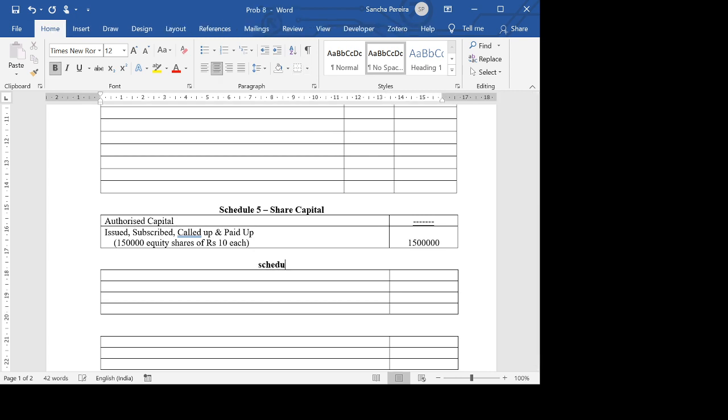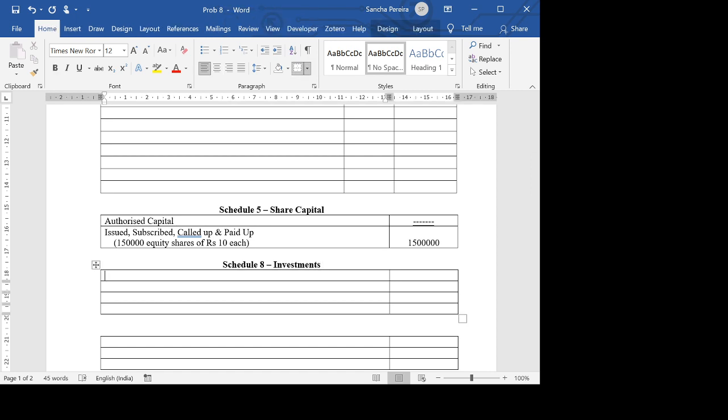Schedule 8, which is investments. Okay, so I think we have around 4 items here. Government of India securities, which is 9,20,000. Then we have debentures of public bodies, which is 1,80,000.